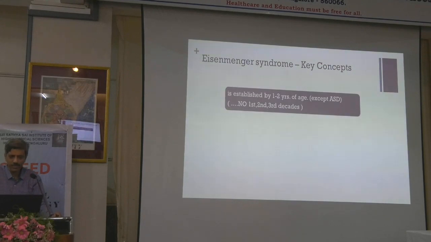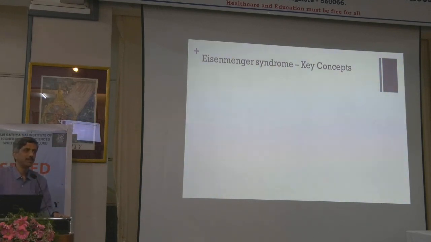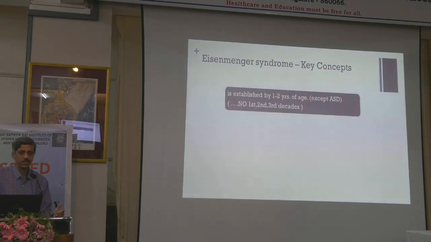So what you have to understand is Eisenmengerization is a process. As in cardiology or any other field of medicine, we want dichotomous answers. We want, okay, you are operable, you are inoperable, or you pass, you fail. So that is not how life or nature goes. So it's a process. The process starts very early, maybe around 6 months of age. The process of irreparable changes in the pulmonary vasculature starts to happen. So the process of Eisenmengerization is generally established by around 1 to 2 years. The patient can become inoperable.